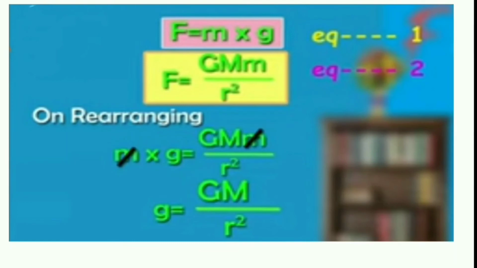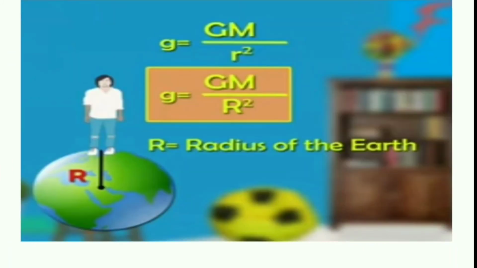Because this is another value of force by the universal law of gravitation, F is equal to mg and F according to the gravitation law is GMm by r square. So both equations can be rearranged. mg is equal to GMm by r square. We cancel m on both sides, so we get the value of small g is equal to GM by r square. So if the object is taken on the surface of the earth, the value of r can be replaced by capital R, that is the radius of the earth.